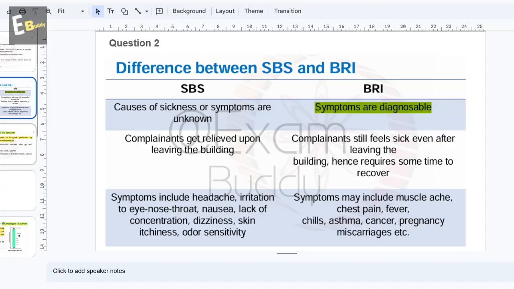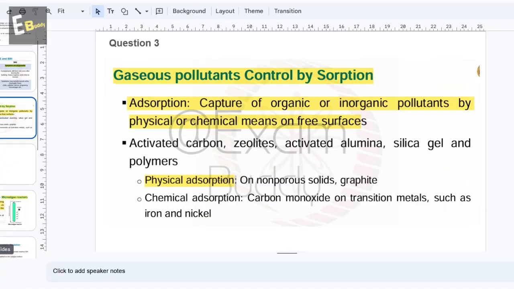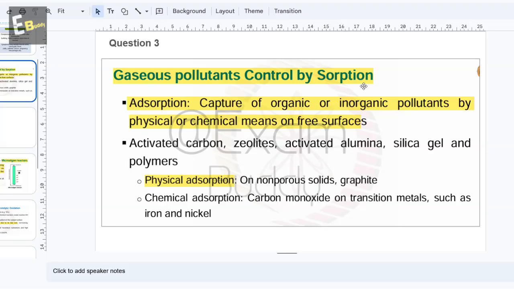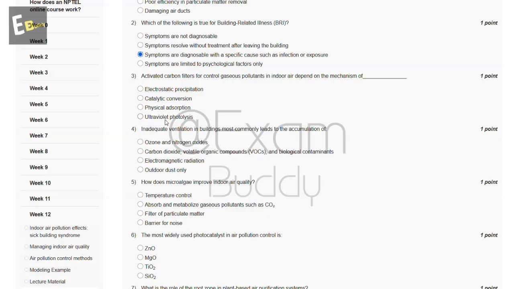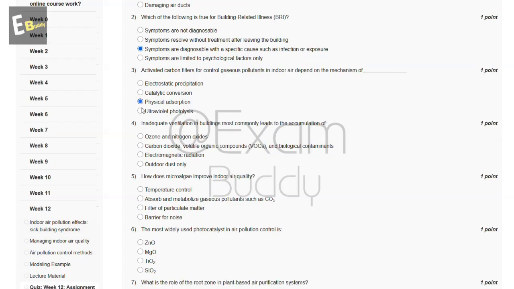So question third, gaseous pollutants controlled by sorption, adsorption, capture of organic or inorganic pollutants by physical or chemical means on free surfaces, physical adsorption. So the answer of our third question is C. Now let's go to our question number 4.